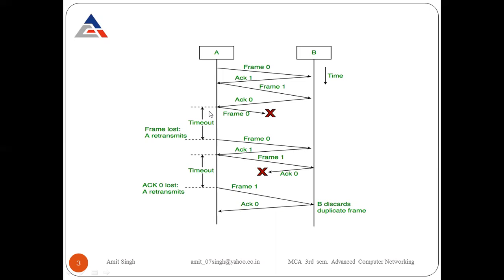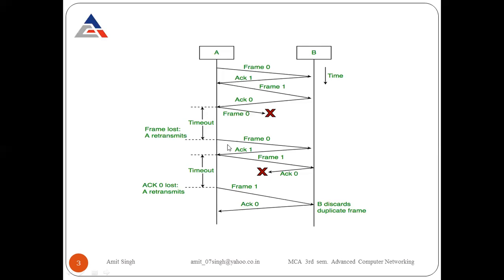30-second time. If the acknowledgement is not received, we automatically understand that our packet or frame was not received by the receiver, which is why no acknowledgement is coming from that side. So after that time, for example 30 seconds, this is the timeout, and then we can send the same frame again. Again we are sending frame number 0. Now frame number 0 is received by the receiver. It sends ACK1, meaning acknowledgement number 1. So frame 0 is received. This is the first problem, from the sender side, when the frame is not received.